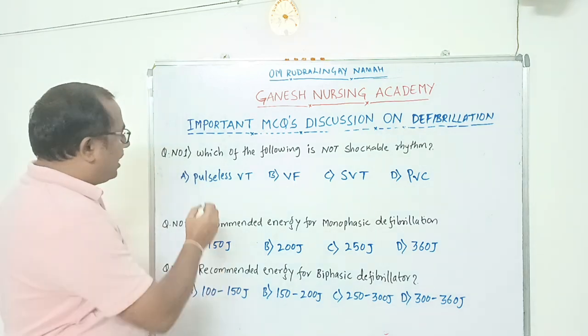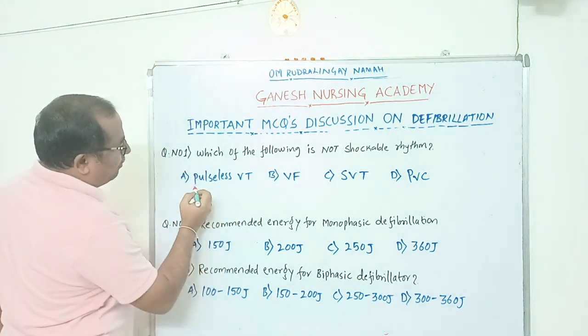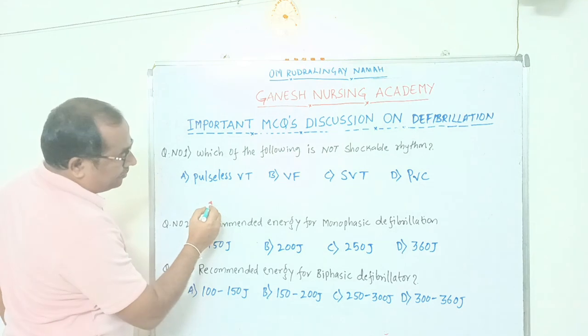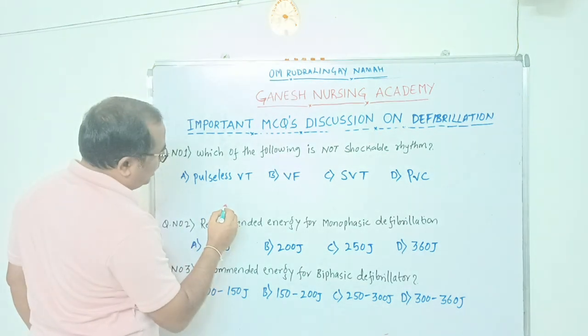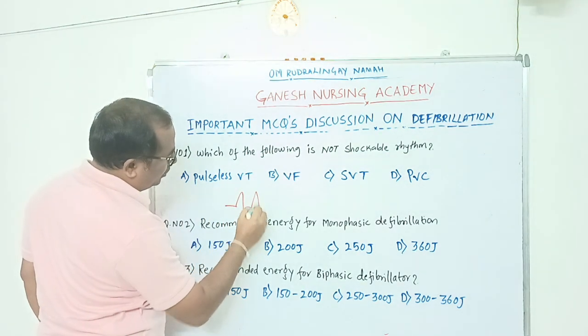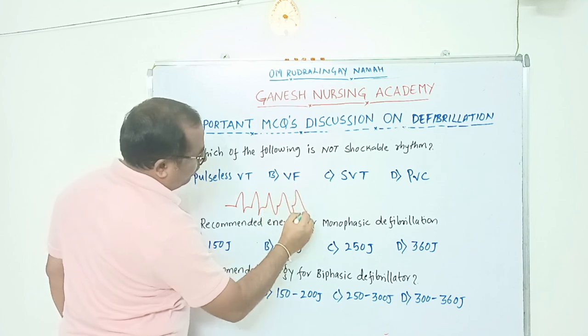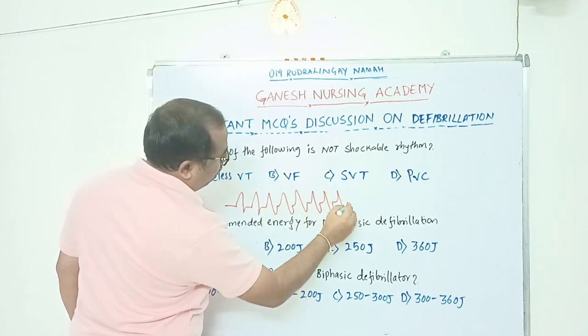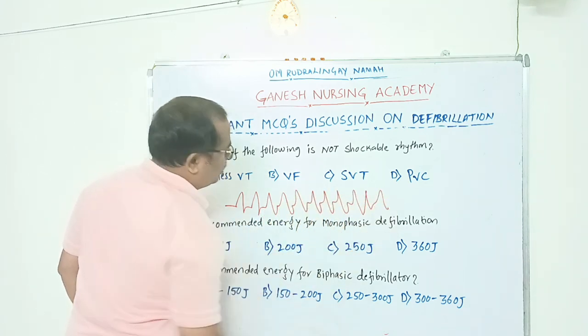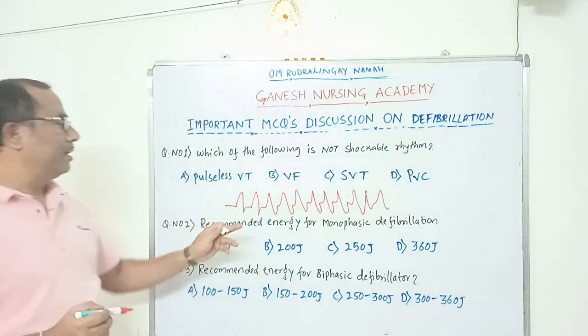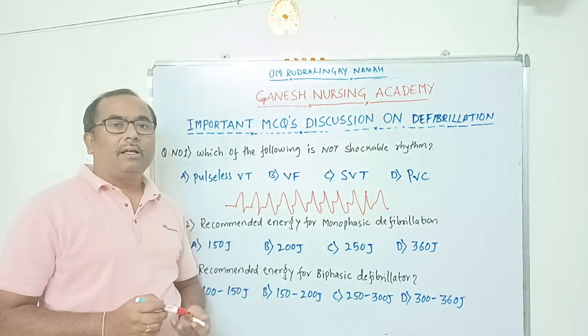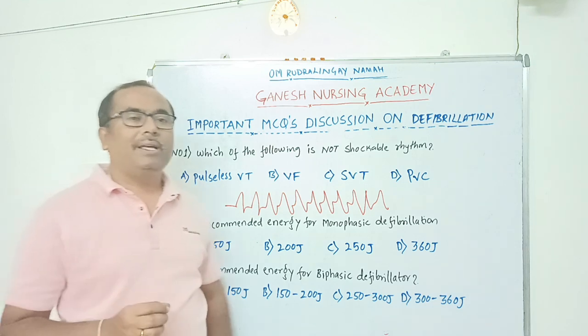What is the pattern of ECG in pulseless ventricular tachycardia? Already I have shown you, the rhythm of pulseless ventricular tachycardia is a broad QRS complex. This kind of rhythm will be there, and the patient's carotid pulse will be absent.